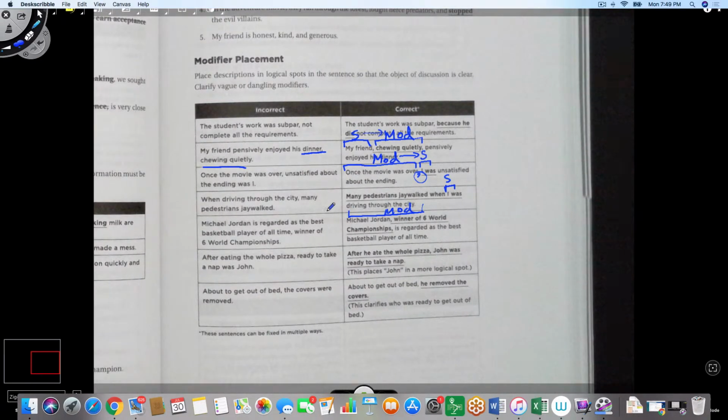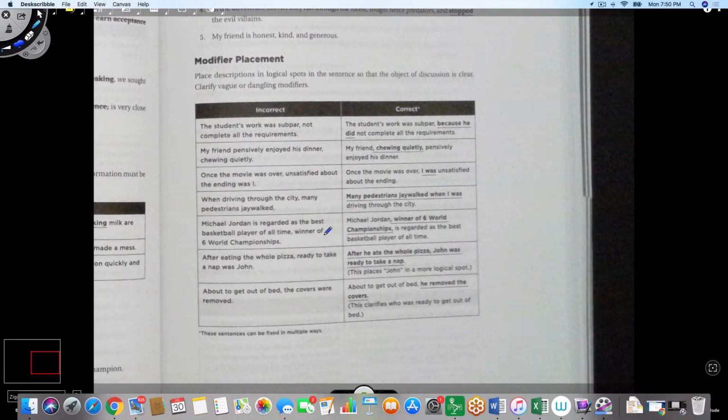I could have changed it in another way by keeping the modifier where it is. So this is my modifier. I could keep it where it is and then add a subject after that comma. I saw, and then back to this part. Many pedestrians jaywalked. So in this case, I put the modifier, I put the comma, then I put the subject I. Or like they have fixed it, they put the subject before the modifier, in which case you don't put the comma.